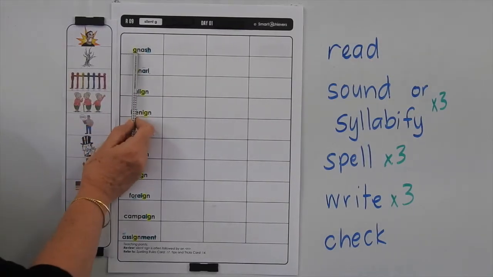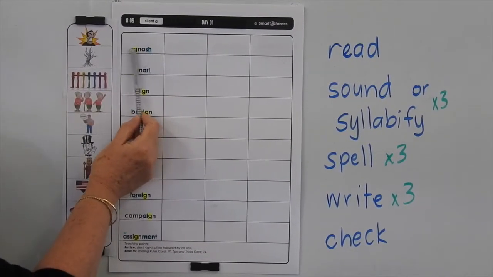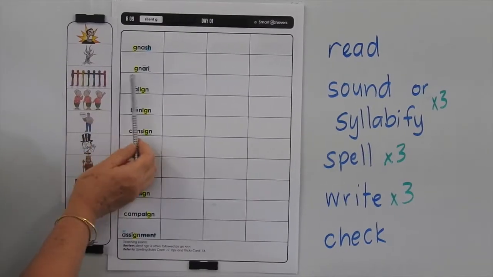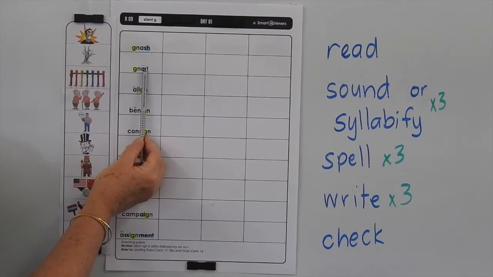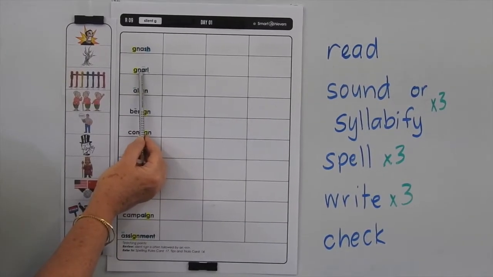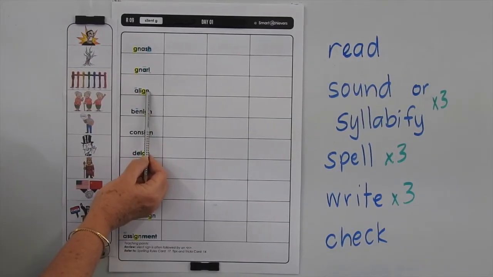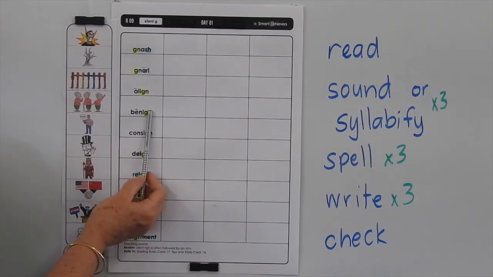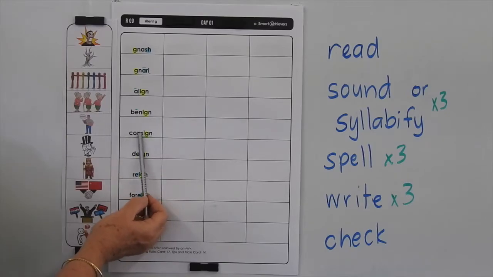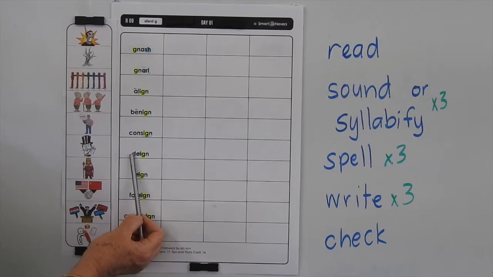To gnash something is to grind your teeth, and usually something you may do when you're angry. A gnarl is something knotty like a tree, or an old person's hand can have lots of knots on them. Align means to straighten something up or to place it in a line. Benign means gentle or not harmful. Consign means to deliver or send goods to someone or somewhere.